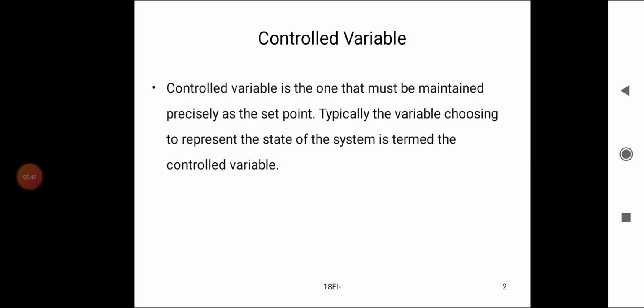So what is a controlled variable? A controlled variable is the one that must be maintained precisely at the set point.